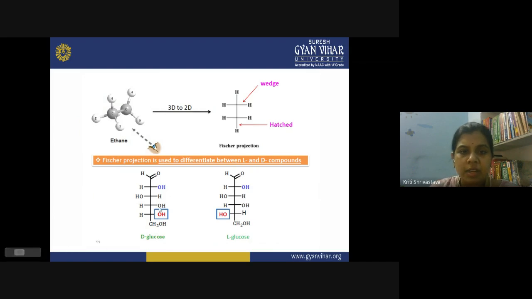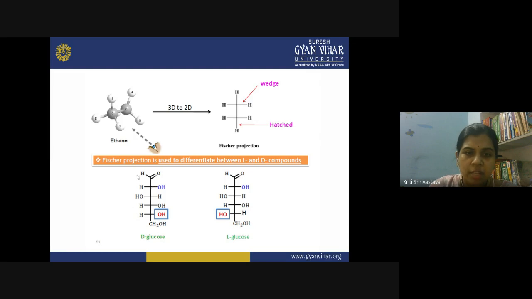So here you can see the Fischer projection of ethane, like we have seen in the case of the wedge hatch structure. These two carbons are in the plane, so they are represented by the intersection of these two lines. Now, this is the hashed structure when you are representing them on the vertical line, and this is the wedge structure when you are representing them on the horizontal line. Horizontal line is towards the viewer, and vertical line is away from the viewer. This is the three-dimensional to two-dimensional conversion of the structure.